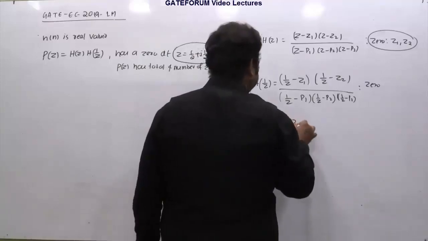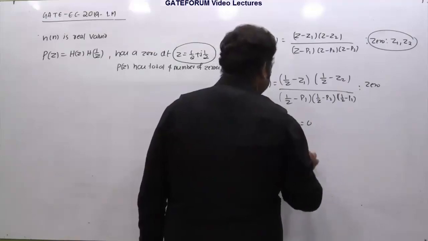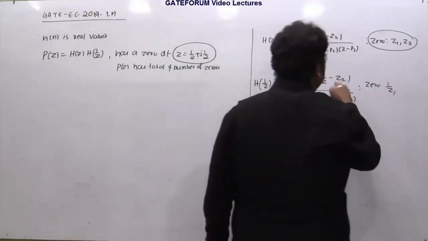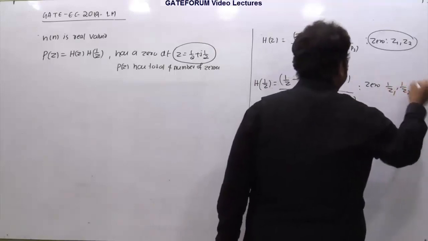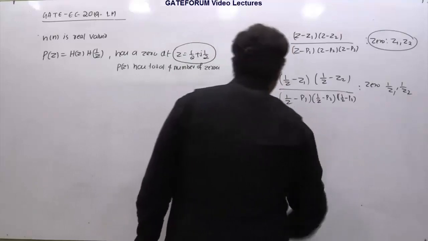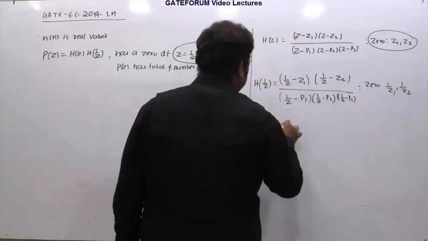1 by z minus z1 equal to 0. 1 by z equals z1. So z is nothing but 1 by z1. So the zeros are 1 by z1. Similarly, if you do this, you'll be getting 1 by z2. Isn't it? Now, if I say I have another function p of z, which is the product of h of z with h of 1 by z,